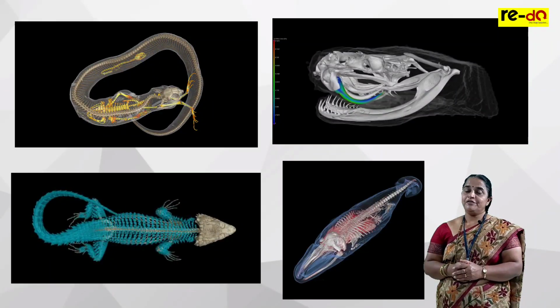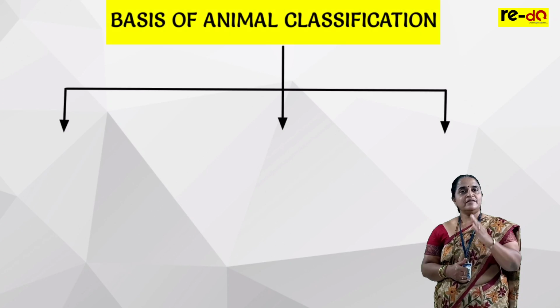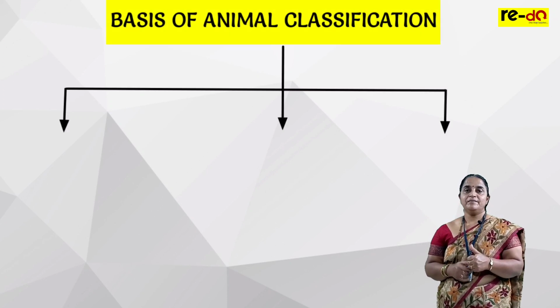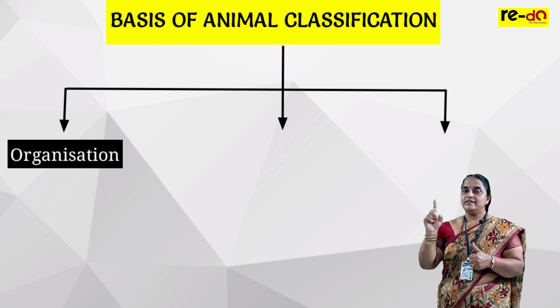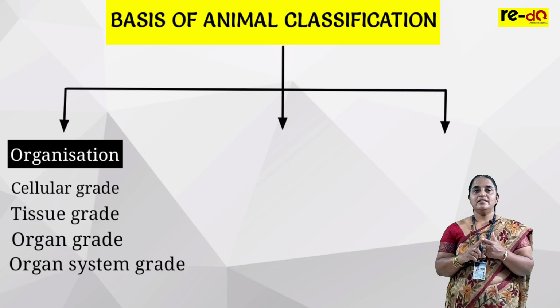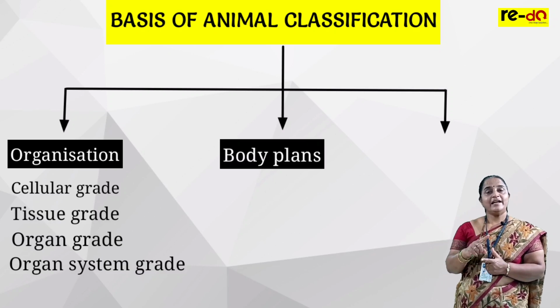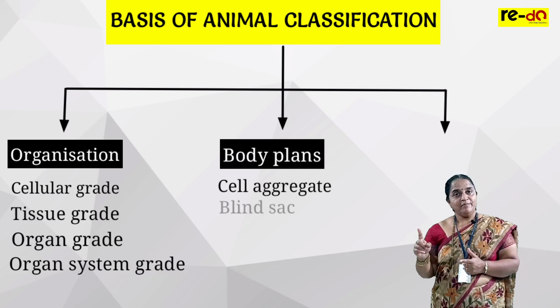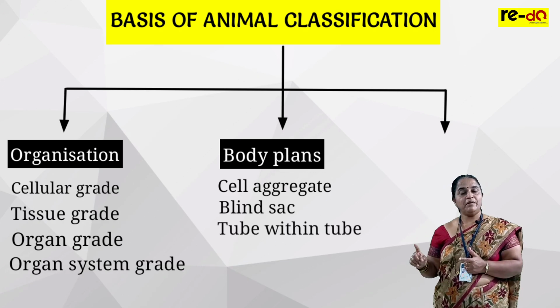Let us revise at the end of the session. While learning kingdom Animalia, please remember these criteria. Number 1, organization. I told you 4. Cellular grade, tissue grade, organ system grade. Second, body plans. Cell aggregate plan, blind sac plan, tube within tube plan.